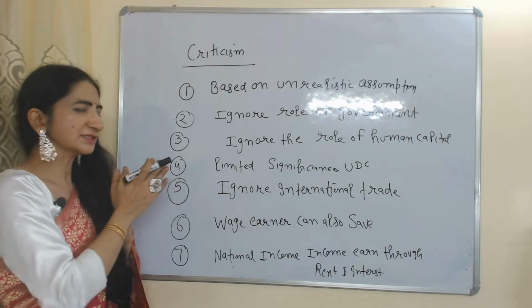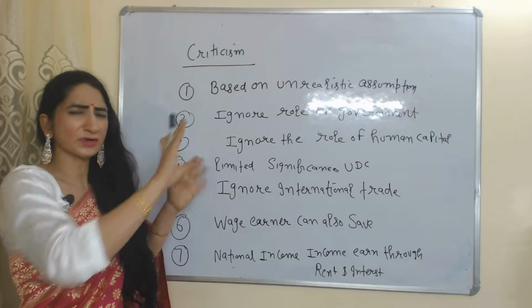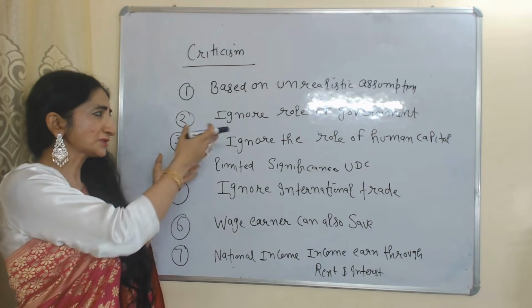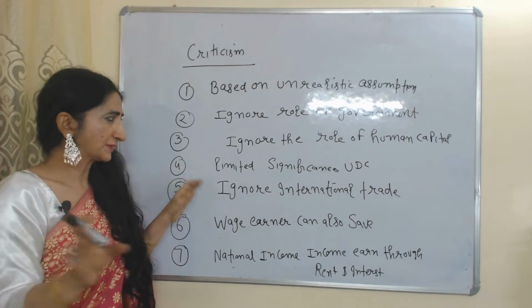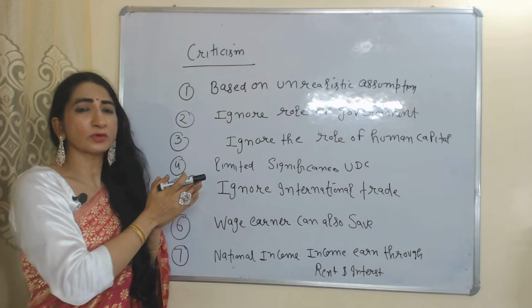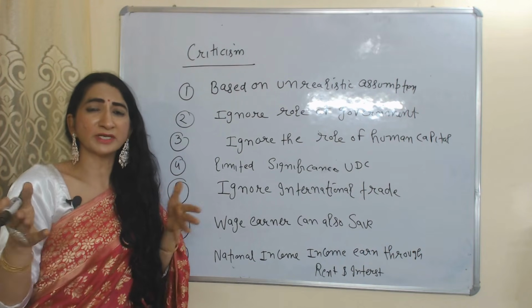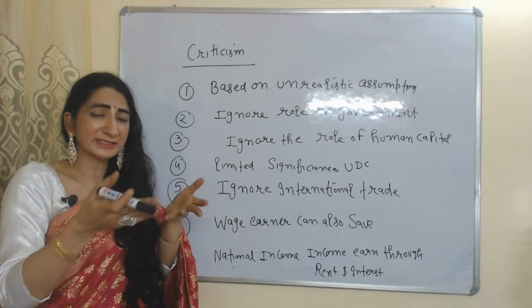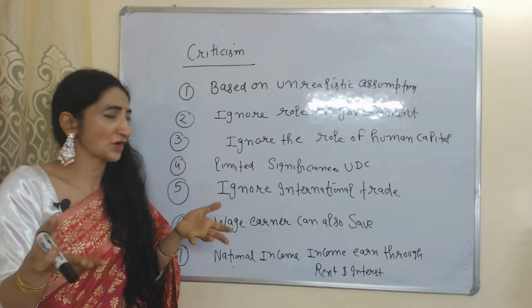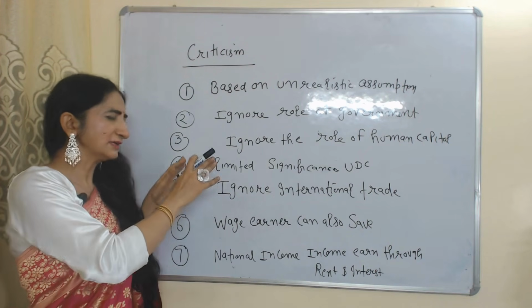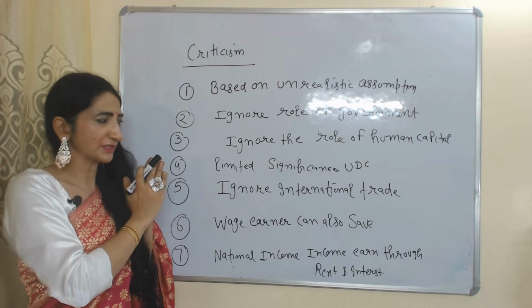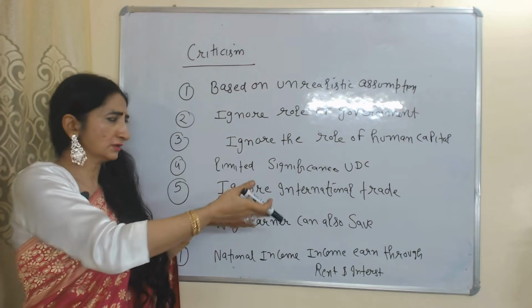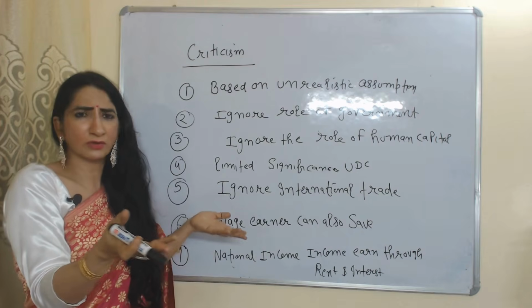Now we will see criticism of this model. This model is based on unrealistic assumptions. This model ignores the role of government. This model ignores the role of human capital. As we know, human capital is also very important, like human skill, knowledge, experience, etc. And this model has limited significance for underdeveloped countries. And this model ignores international trade, being based only on a closed economy.